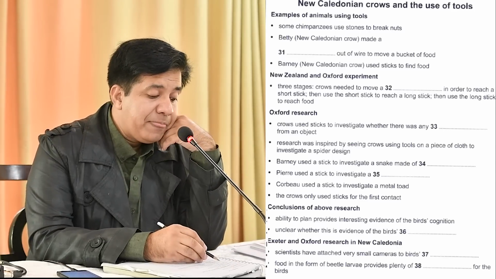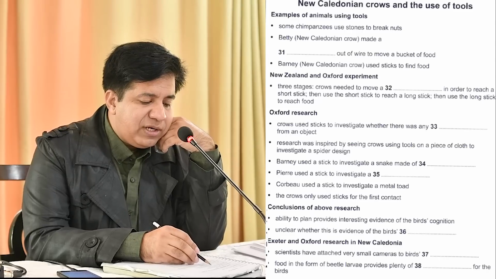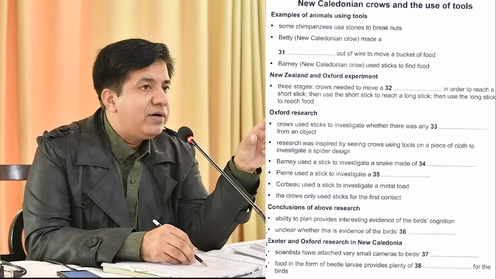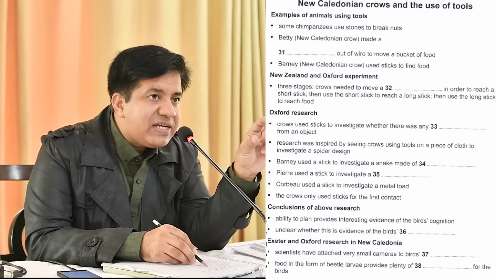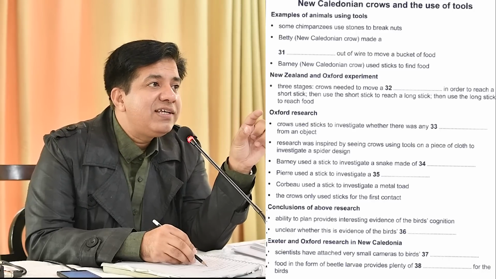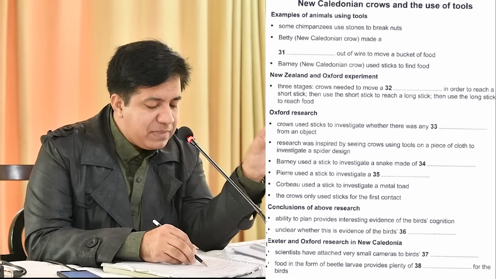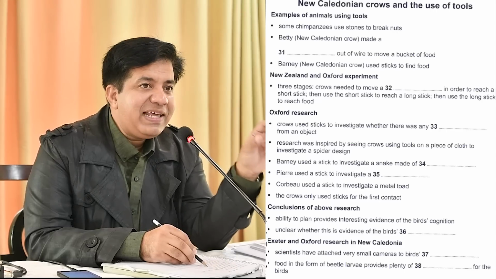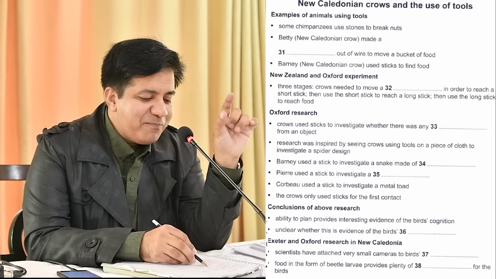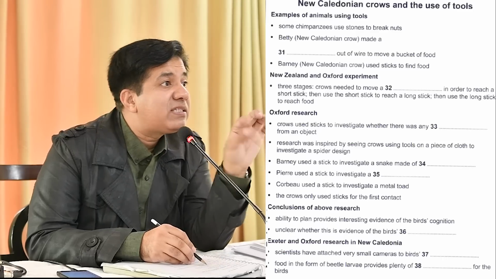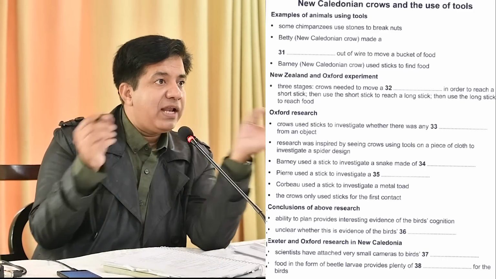Now they say, Betty, new Caledonian crow, made a dash out of wire. So Betty created something. Betty is Mrs. Crow. So Betty made something out of wire.